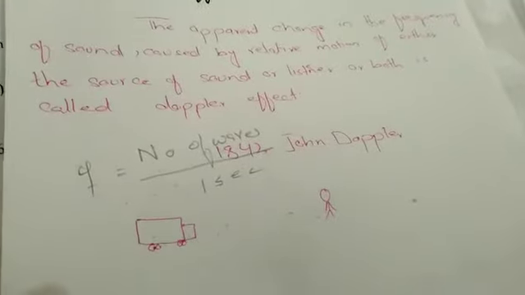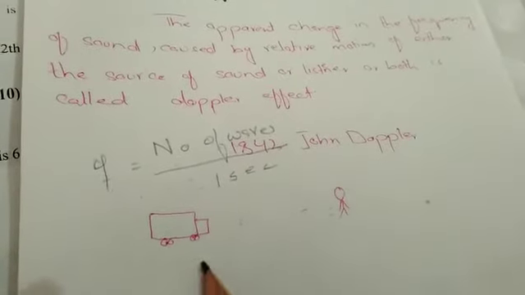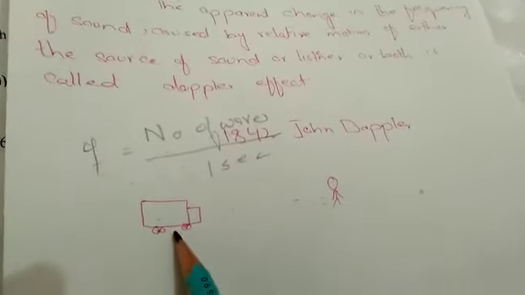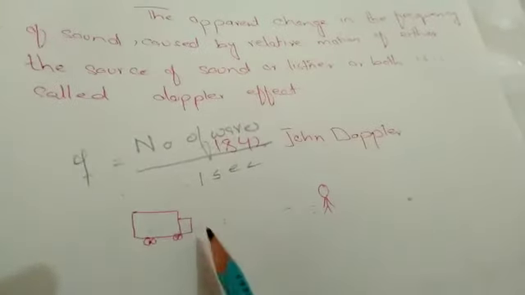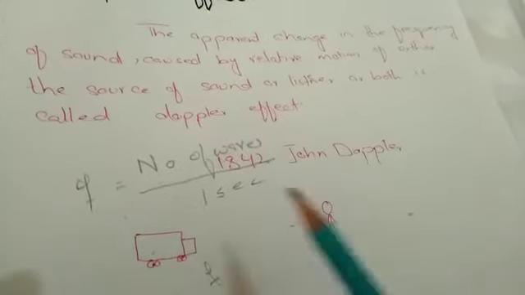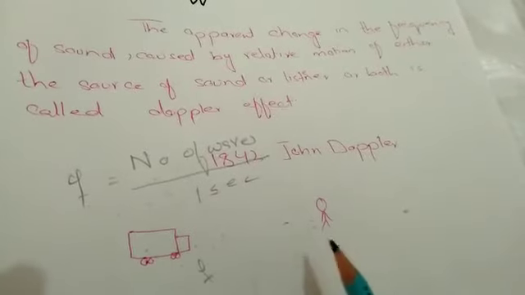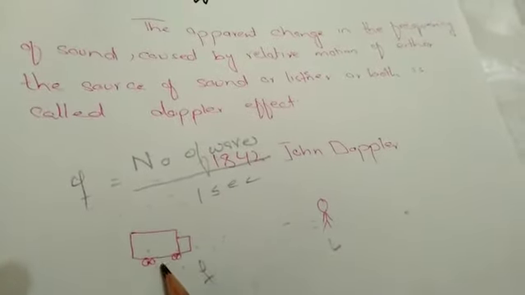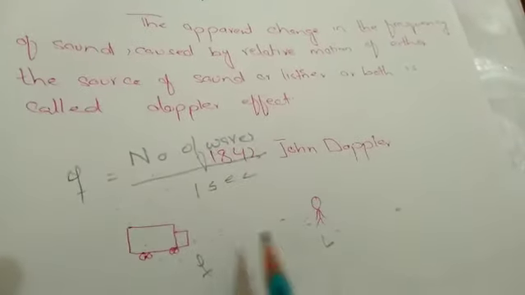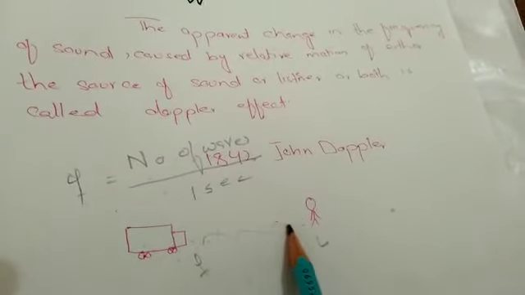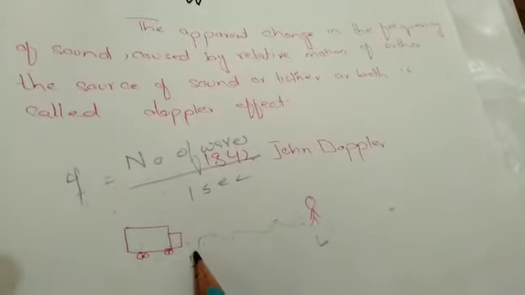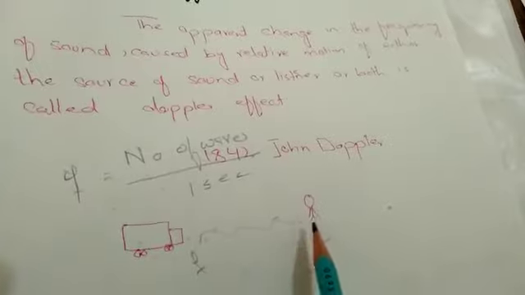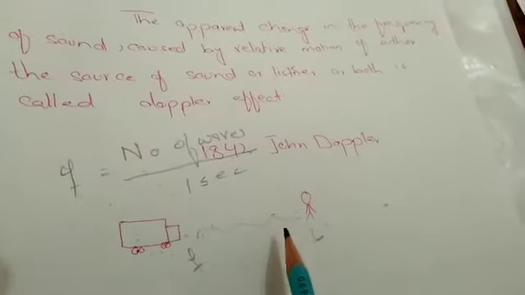This is a sounding source which generates certain sound waves of certain frequency f, and this is a listener. When this sounding source moves towards the listener, then the number of waves generated by this sounding source in 1 second and received by this listener differs.